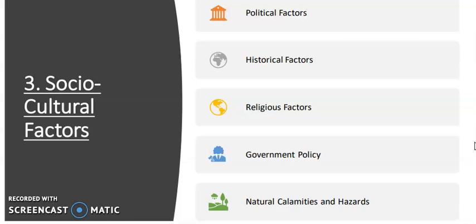Now this entire thing can come as a 5 marks question, then we will make the answer short. But if a particular point comes as a 3 marks question, suppose in the exam it says write down the socio-economic factors or write down the socio-cultural factors of uneven distribution of the population, at that time we need to elaborate the point nicely.